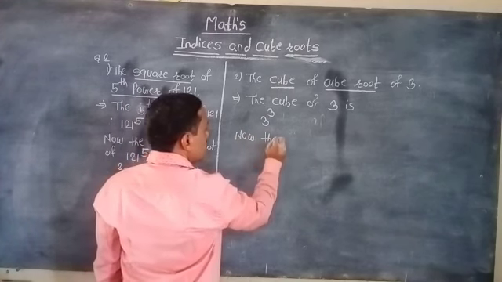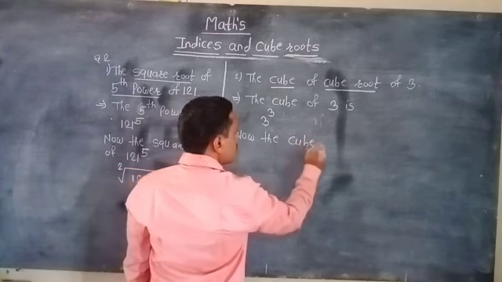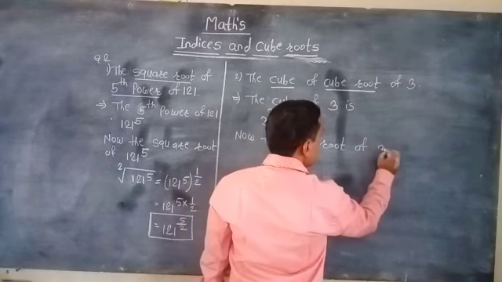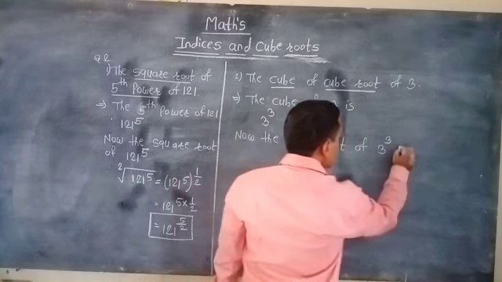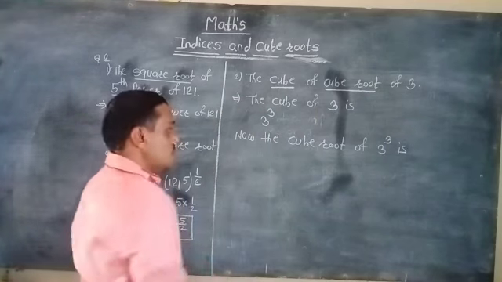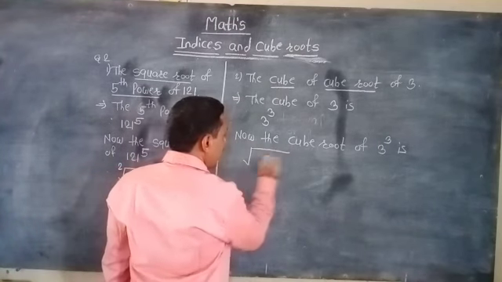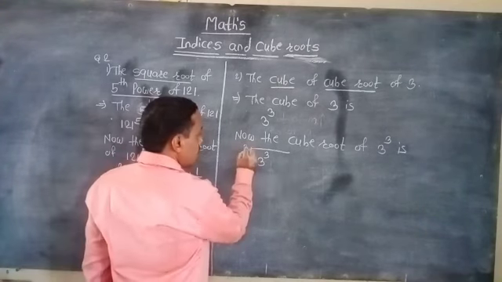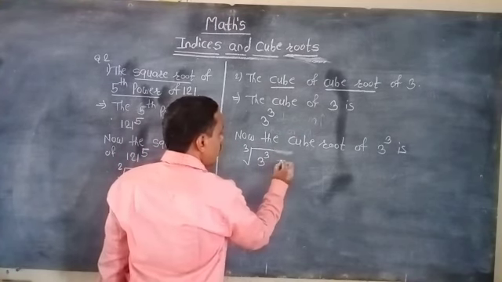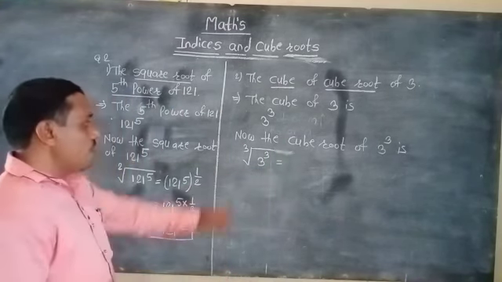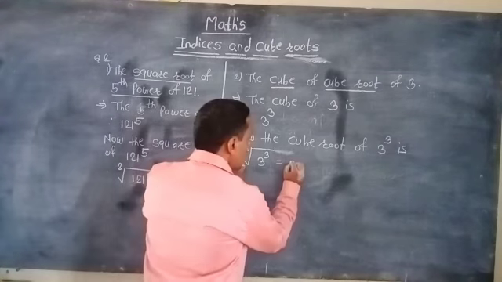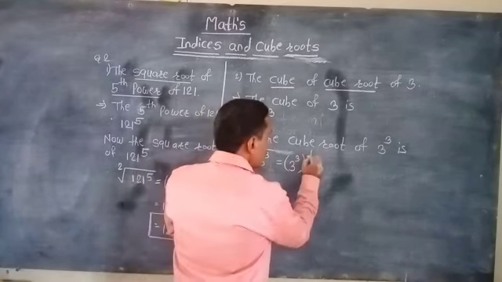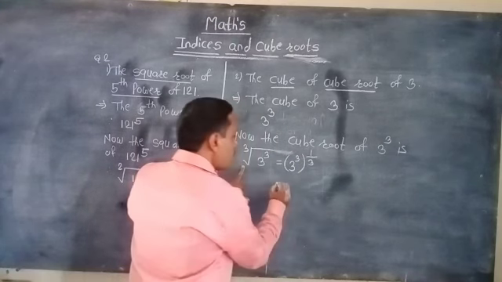Now the cube root of 3 raised to 3, in radical sign, 3 raised to 3 in its order is the 3, and when we remove that radical sign, we get the answer 3 raised to 3 in a bracket raised to 1 by 3.